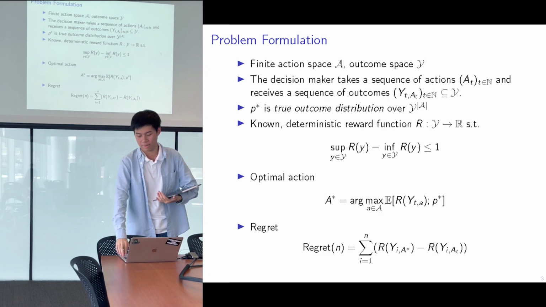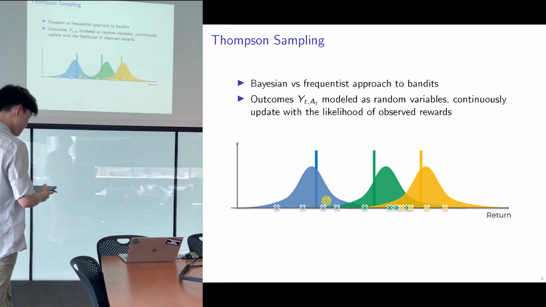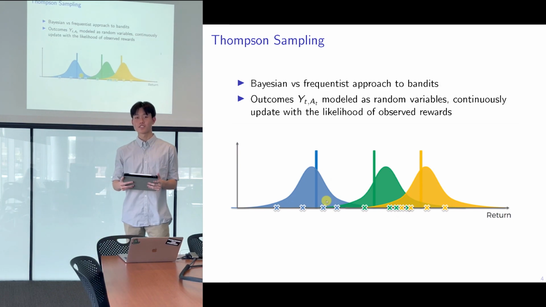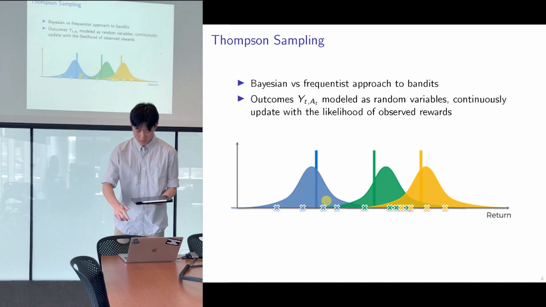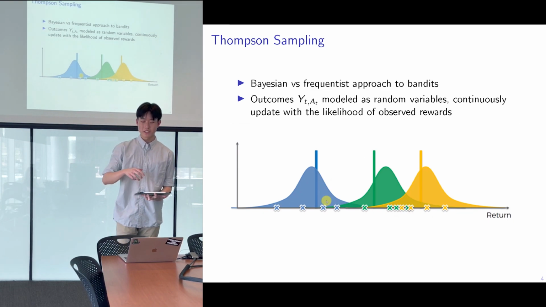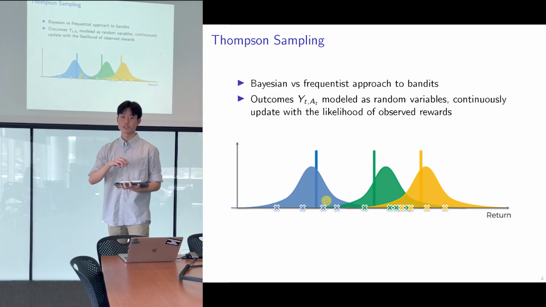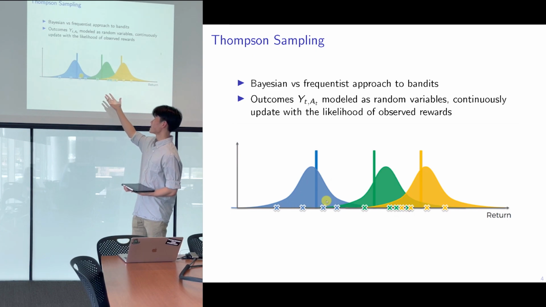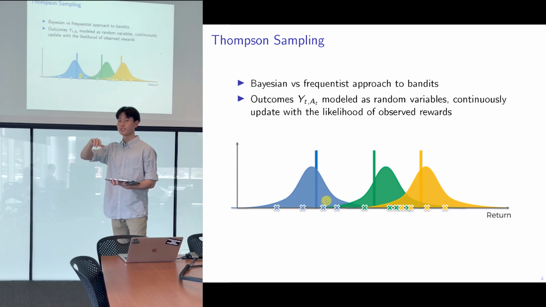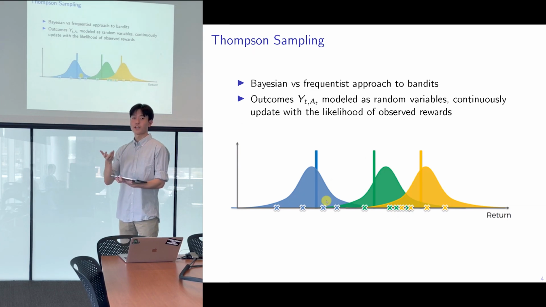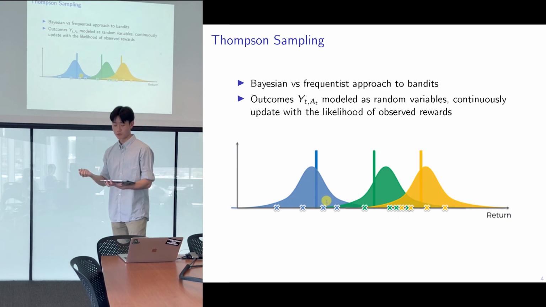Then Callan will talk about Thompson sampling, a method to solve the multi-arm bandit problem. Thompson sampling is an algorithm for selecting actions that will ideally help us minimize our eventual cumulative regret. One distinction we need to make here is that Thompson sampling is a Bayesian approach. We are modeling the outcomes for every single action as a random variable. In this figure, we might have each of these three distributions corresponding to the outcomes of each of our three actions. And how do we choose actions? Well, we will sample the action that maximizes our expected reward.